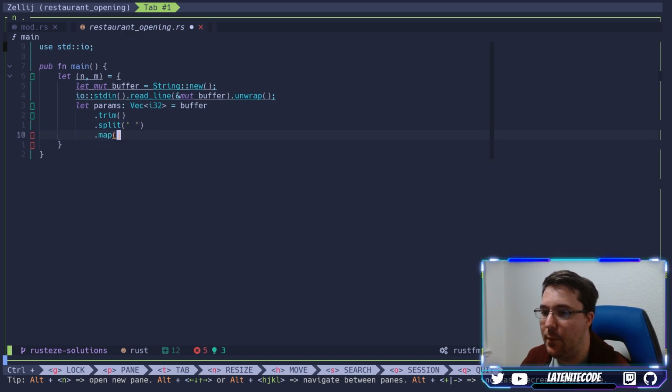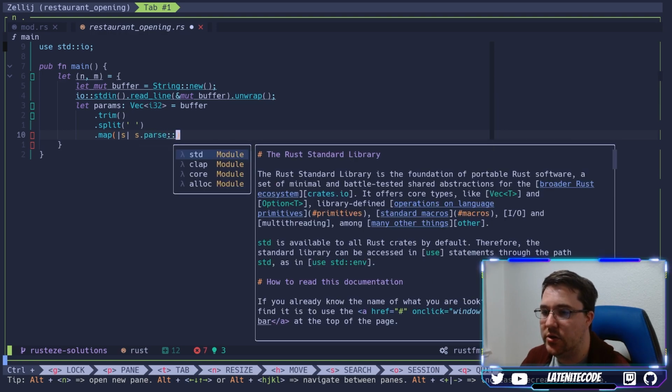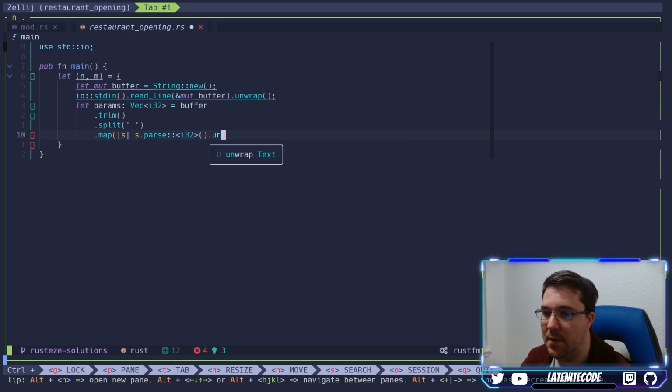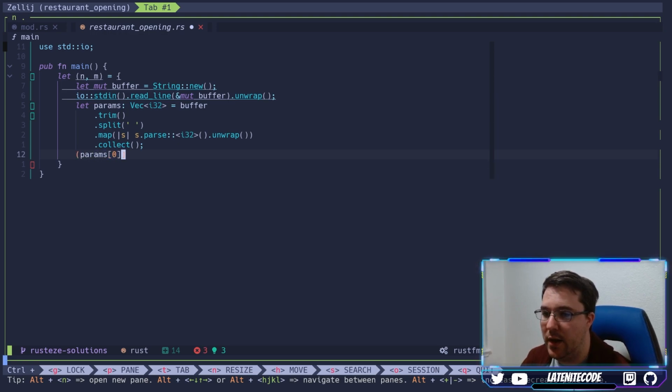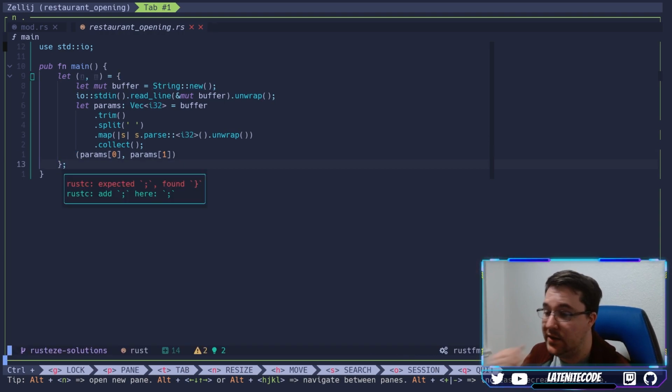We need to map each element, so each parameter, and then we'll say s.parse turbofish into i32 and then unwrap the results. We actually get that i32, then collect them into our parameters vector, and then we can return that as a tuple. So now we can say params 0, params 1, and we can return all of that. So now we've got n and m, and then we need to go through n lines and m columns.